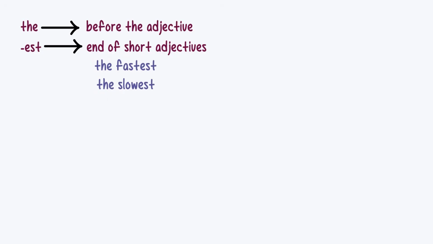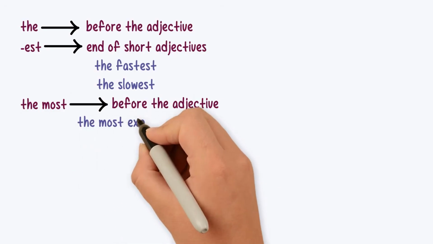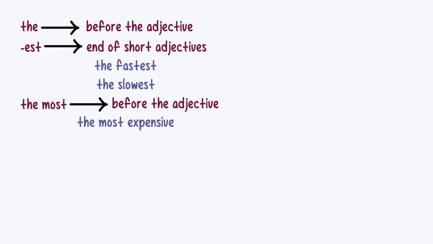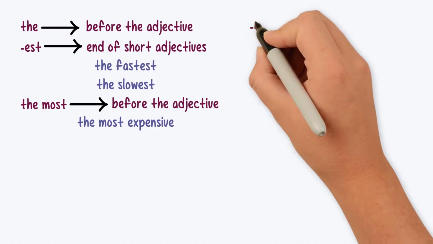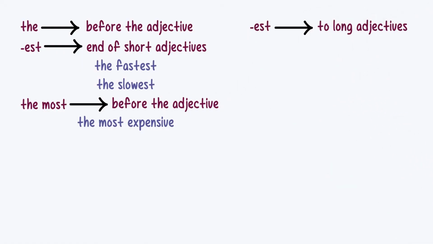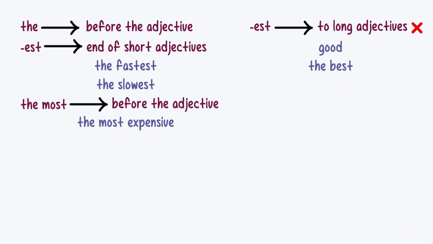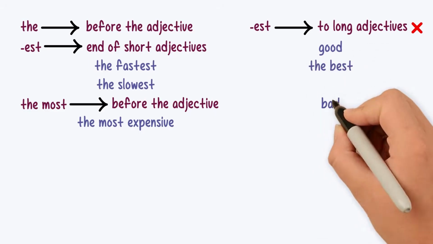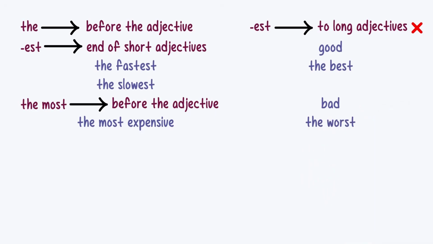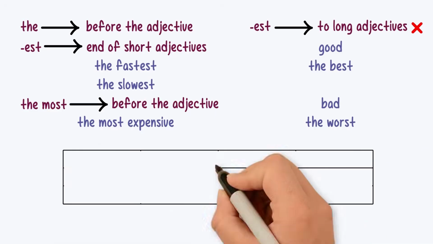For long adjectives, we add the most before the adjective. The most expensive. We don't add est to long adjectives. But some superlatives are irregular. Good. The best. Bad. The worst. Let's look again at Julia's travel choices.